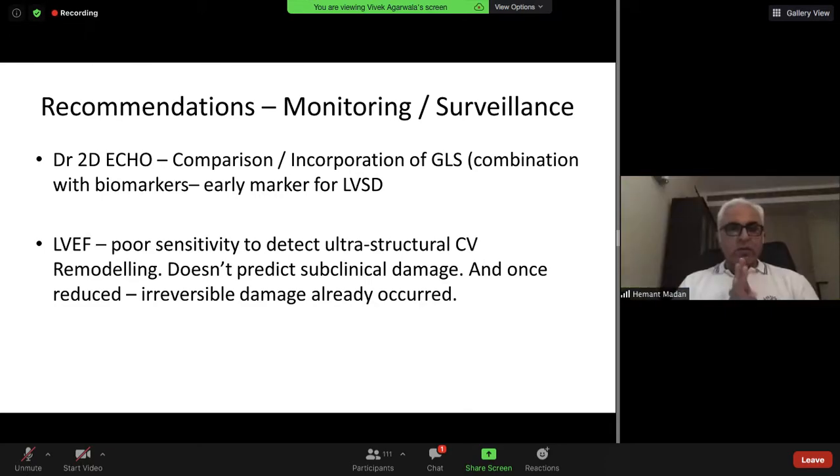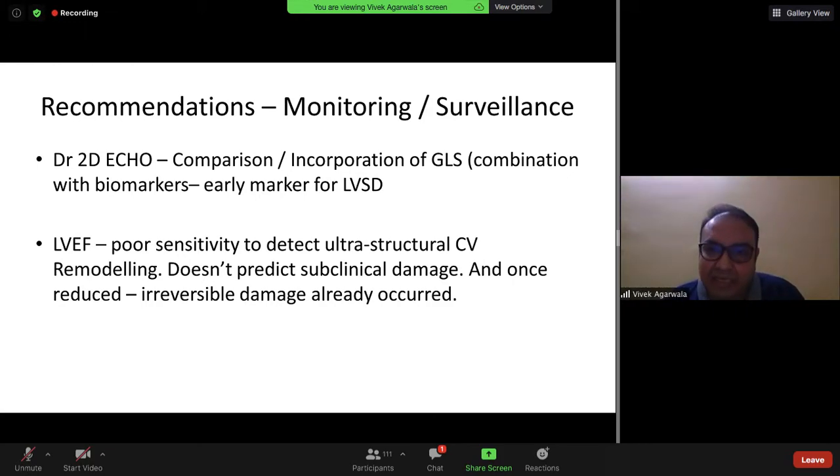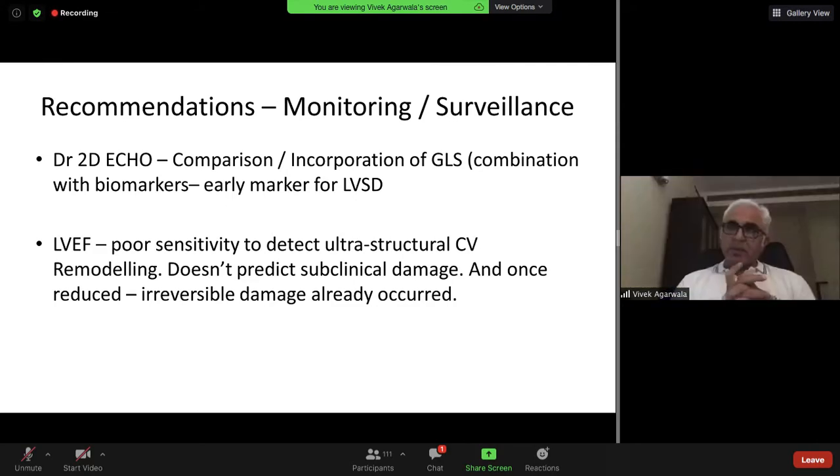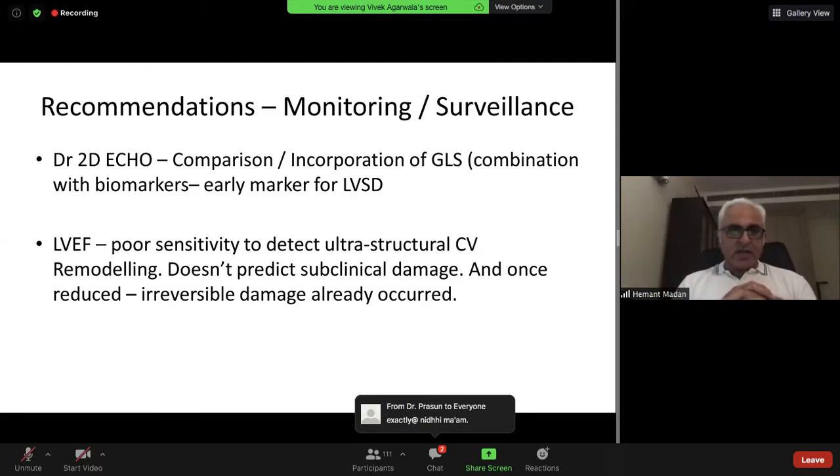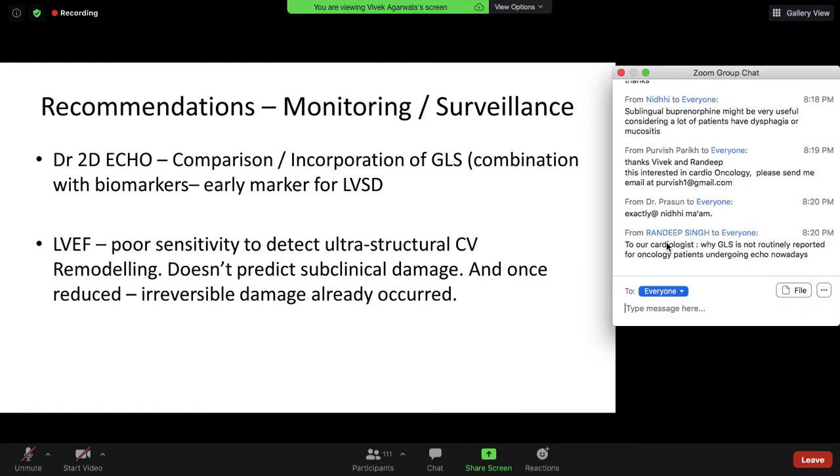Dr. Hemant, if I may interrupt you, diastolic dysfunction is something that we see in each and every echo report in our patients. Everybody will have grade 1 or grade 2 diastolic dysfunction. I wish somebody did an age correlation with that. If you have a young person who is on anthracyclines and he starts getting diastolic dysfunction, which was not there in the first echo report, somebody should really have a look at it.